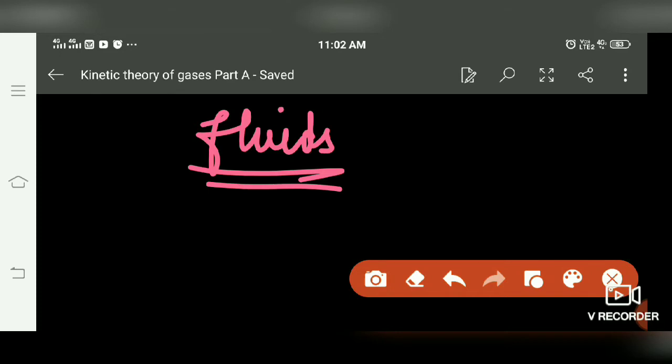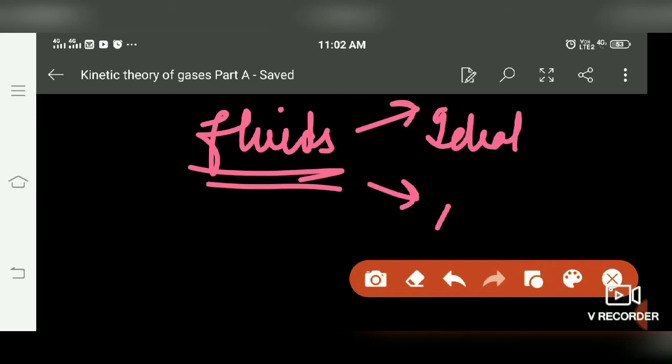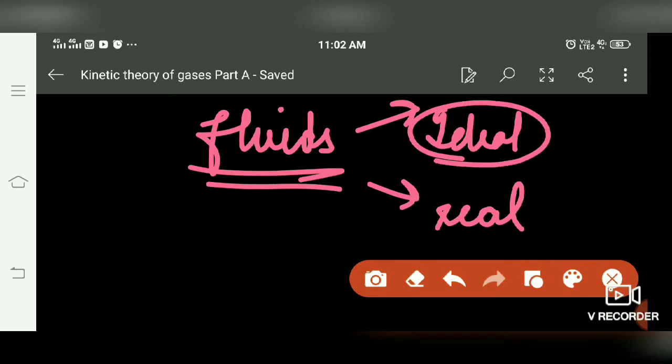There are basically two types of gases, ideal gas and real gas. Ideal gases are those in which almost no interaction is there, meaning no bonding, they are almost free to move. Their size is quite negligible compared to the surroundings, so small that we consider them as a point.